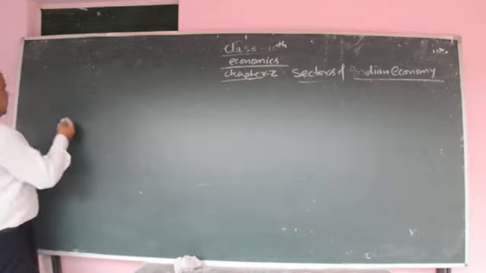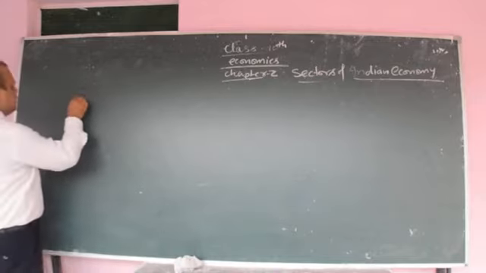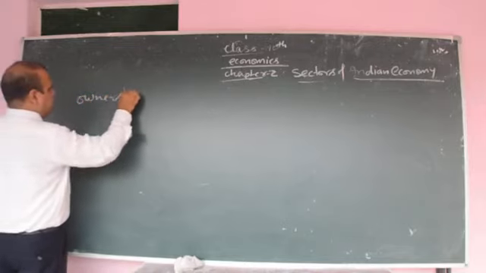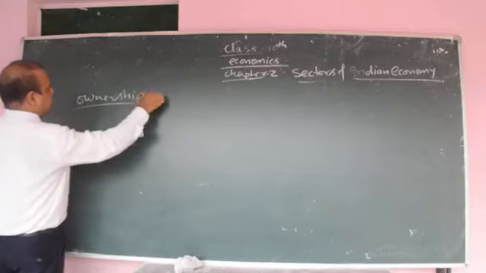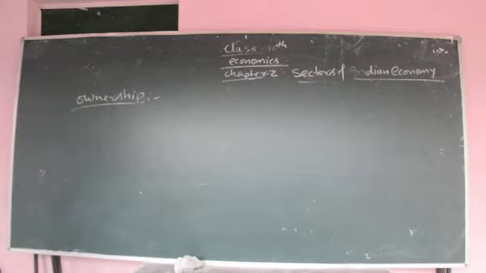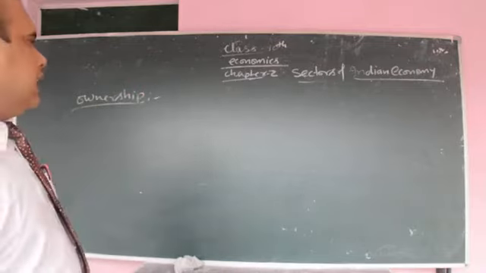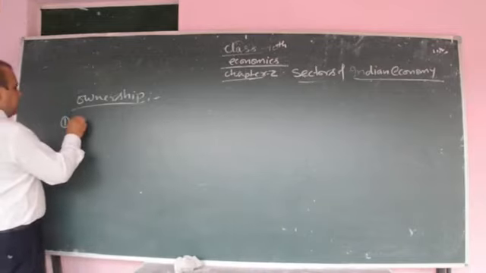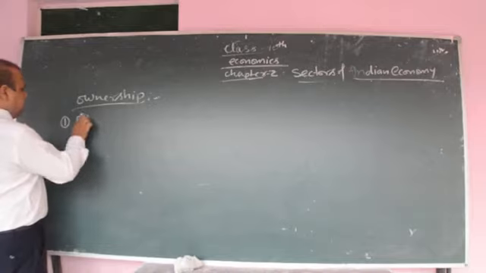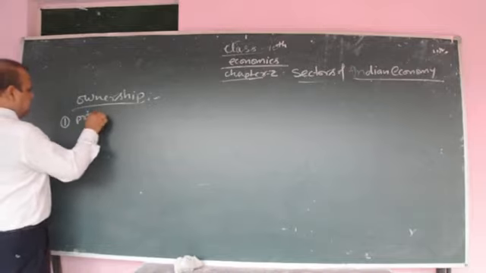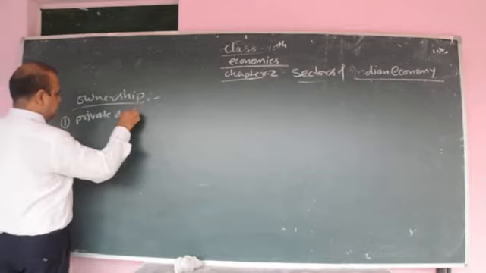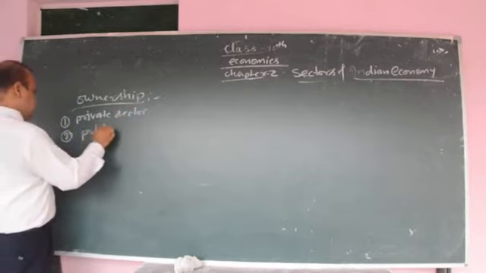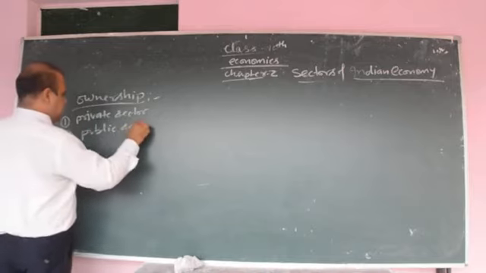Next, let's see the Indian economy on the basis of ownership. On the basis of ownership, the Indian economy is categorized in 2 categories: private sector and public sector.